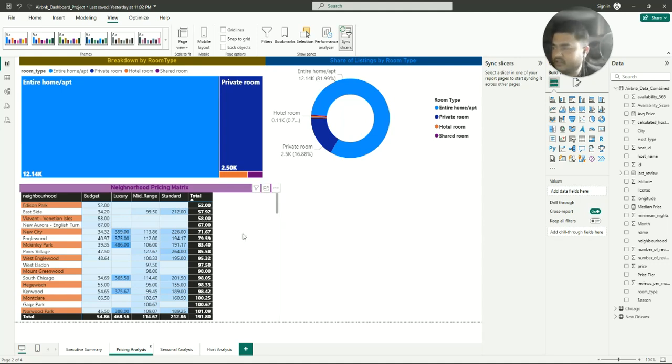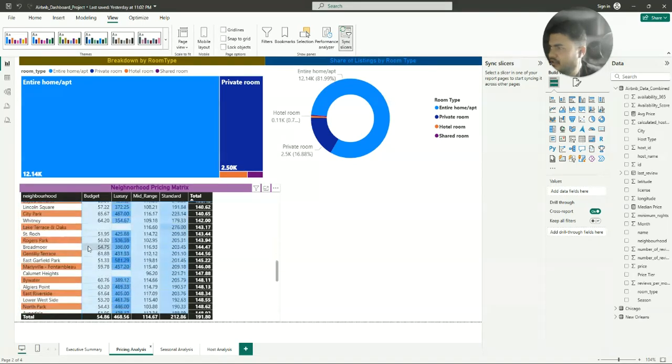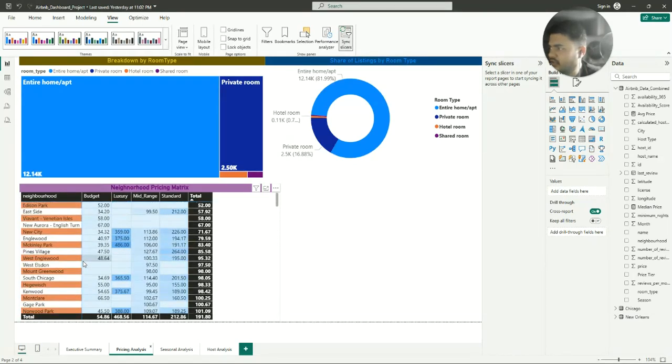Now, if we go to metrics, here we have all neighborhood metrics, neighborhood pattern metrics. We can see as detailed in here. We can see every neighborhood and the average price for each price tier we did. I then applied a conditional background color formatting to turn it into a heat map. This allows for rapid pattern recognition. A user can instantly see which neighborhood.